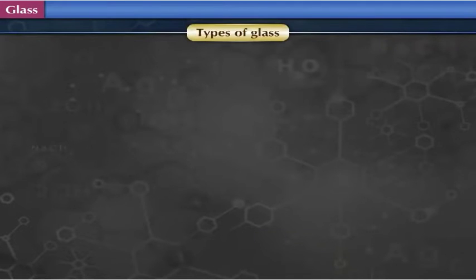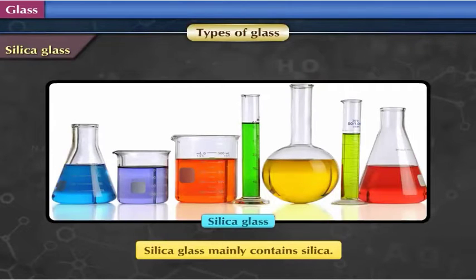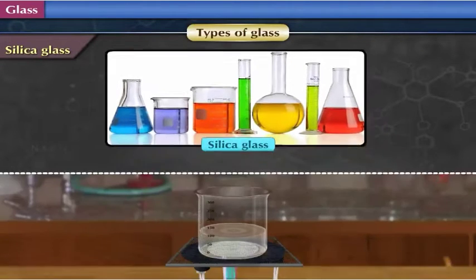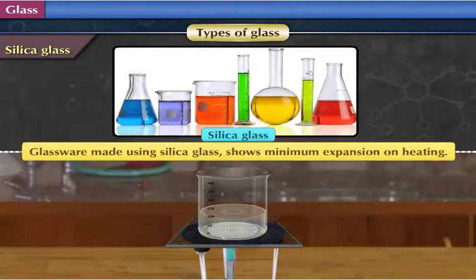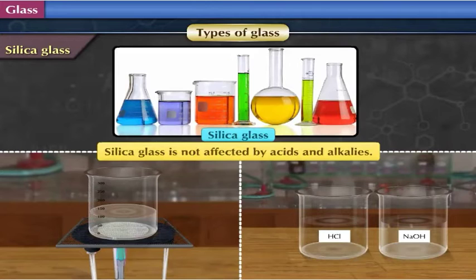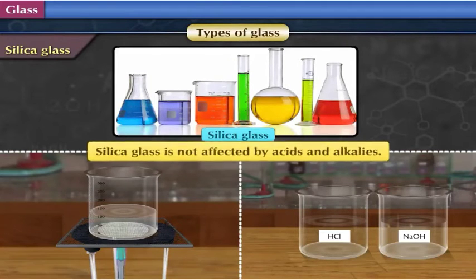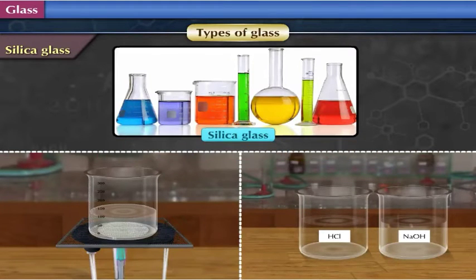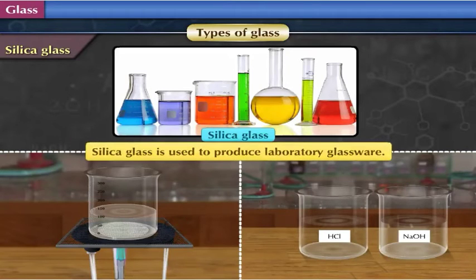Types of glass. Silica glass. This glass mainly contains silica. Glassware made using silica glass shows minimum expansion on heating. It is also not affected by acids and alkalis. Due to these properties, silica glass is used to produce laboratory glassware.